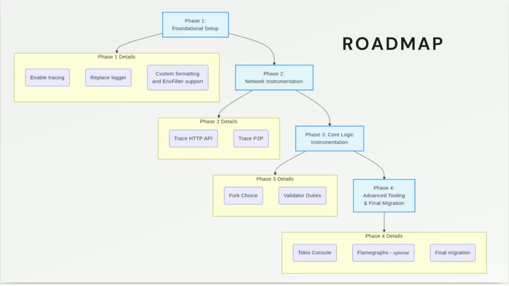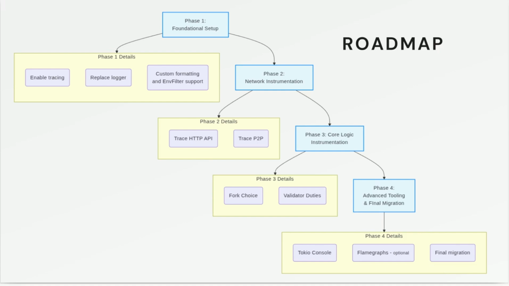So here is the roadmap finally, and it is divided into 4 phases, where the first one is foundational setup, where I will enable the tracer which will replace the old logging system. The second phase is about network instrumentation and tracing API endpoints and the peer-to-peer segment. The third one is for core logic instrumentation, such as fork choice rule and validator duties. And the fourth phase is for final migration and optional advanced tooling.